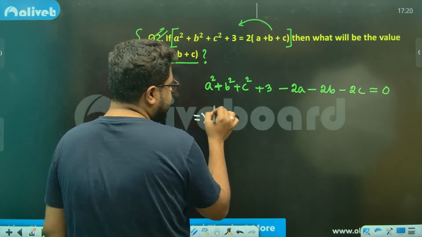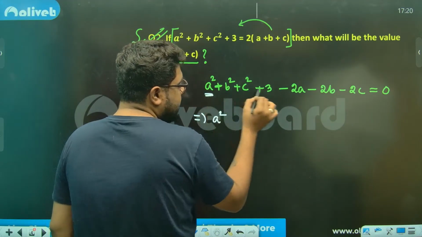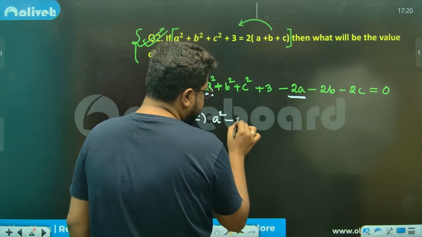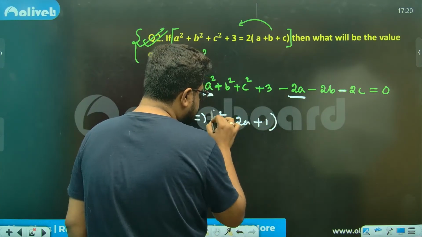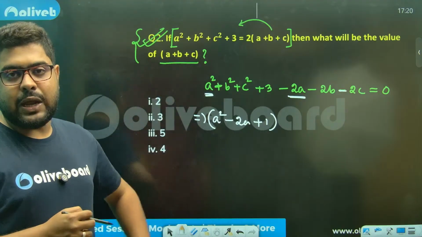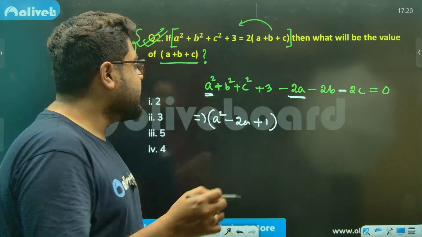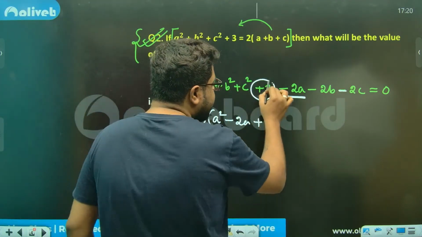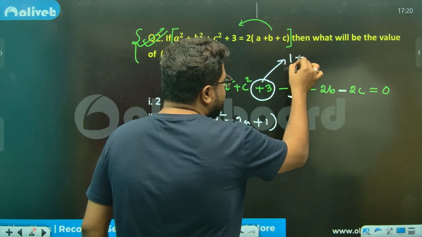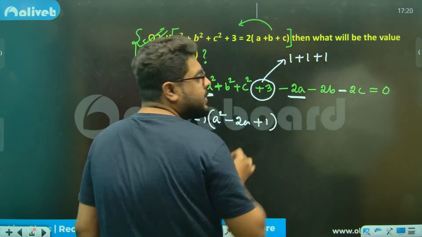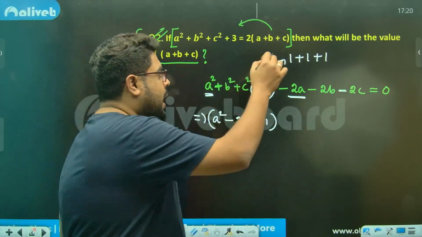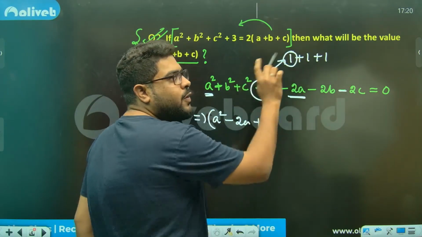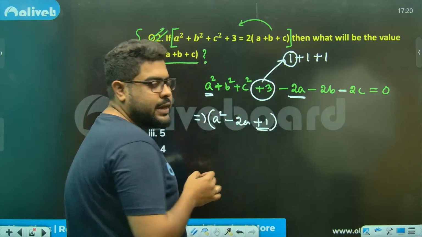So what I can write: a square, and the 2a term is this, minus 2a. Now can I say this is plus 1? Now you will say, sir, why are you saying plus 1? You see, there is this 3 now. This 3 I'm writing as 1 plus 1 plus 1, so that means this 3 is 3 ones. Out of the 3 ones, I've taken one 1 and put it here.